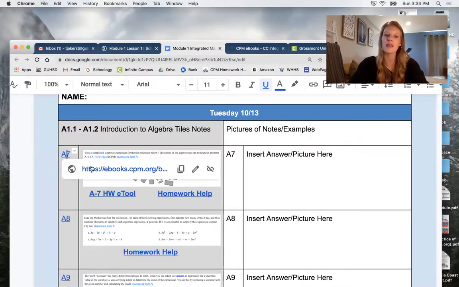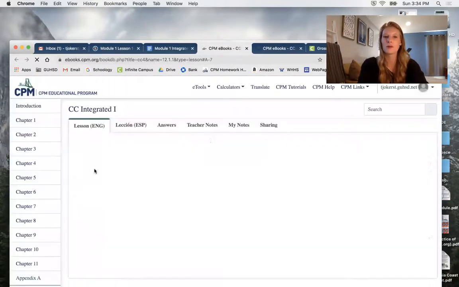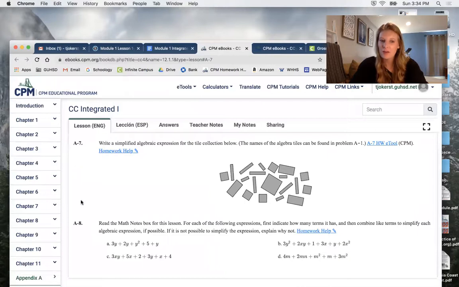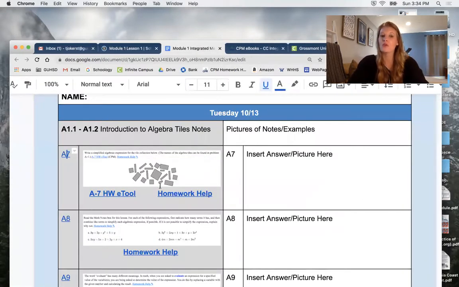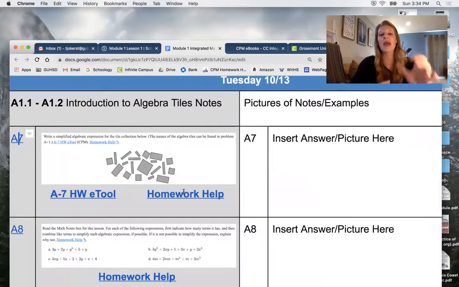So if you click on A7 and you go to your book, I already have it right there for you so that you can see it in CPM. They have helpful tools here. In fact, I probably would use this tool completely in order to build this problem. But I also, on the document, put those tools here so that you guys can access it however you would like. You can completely access it from here, or you can click on here and it will take you to that book problem. Okay, so that is a little bit about the course.